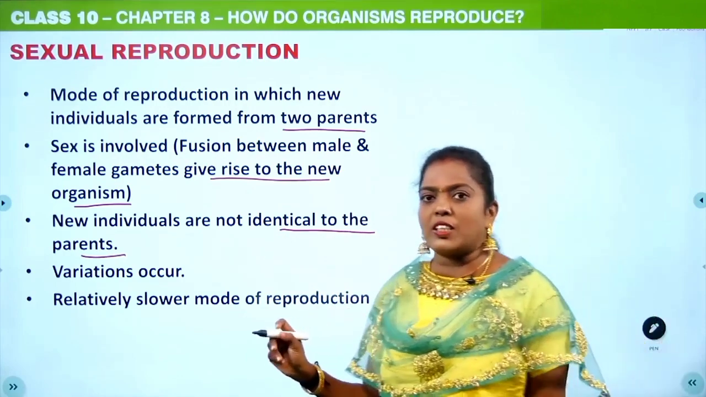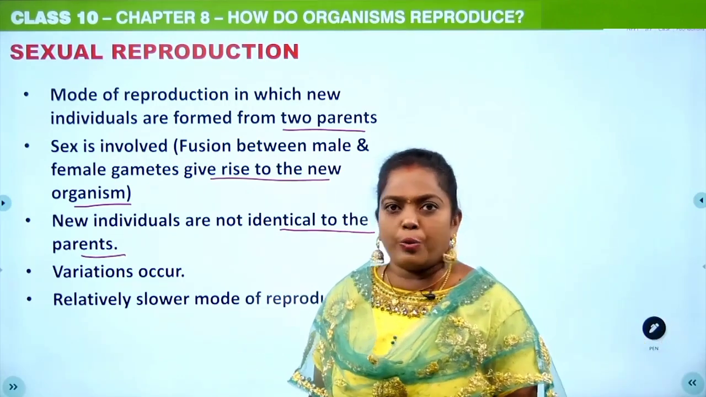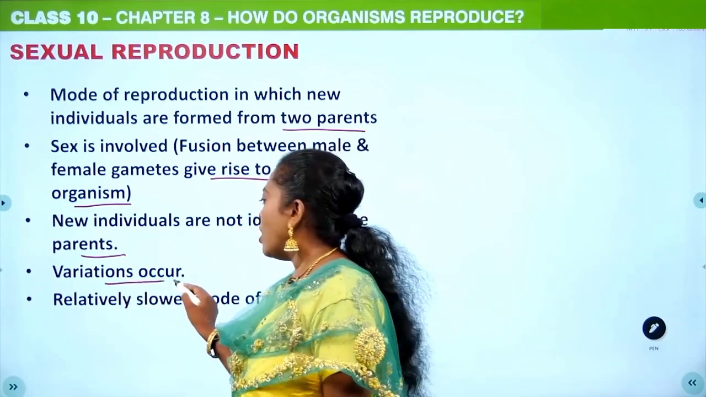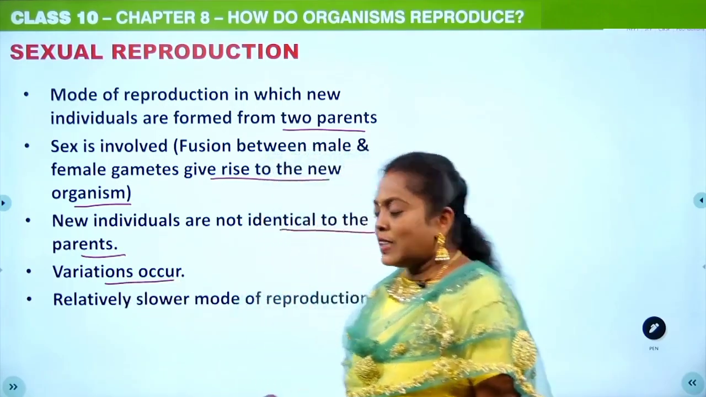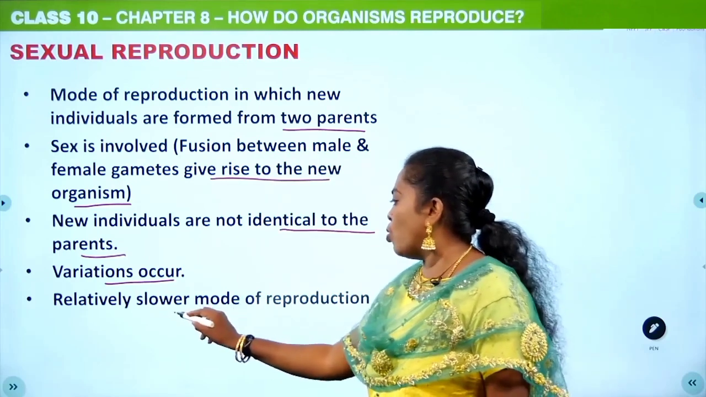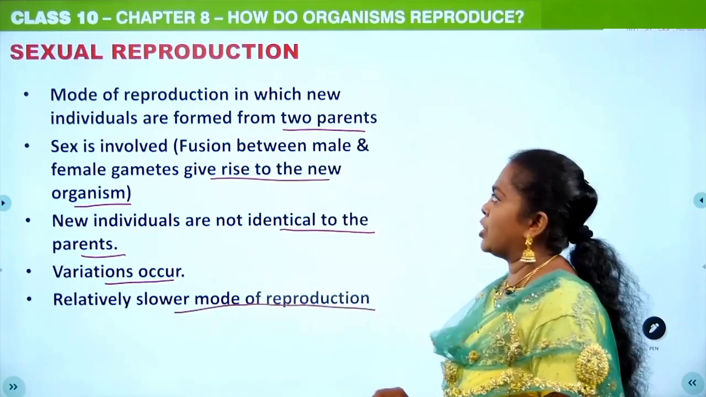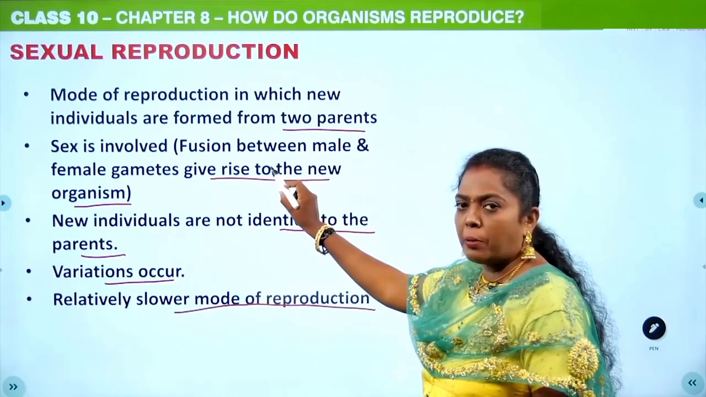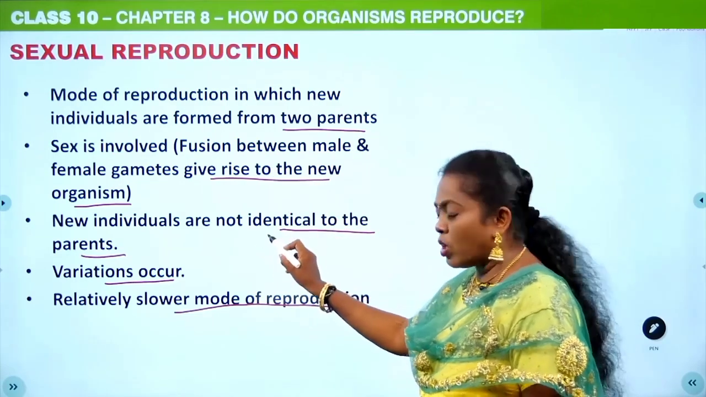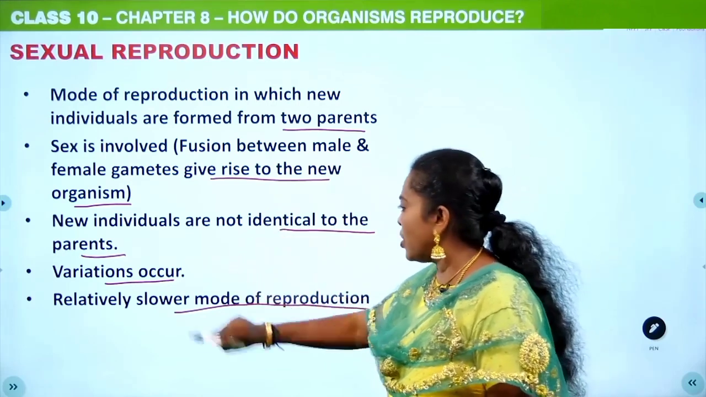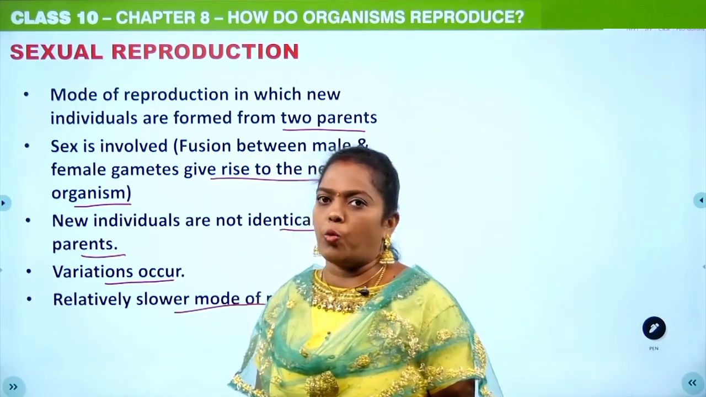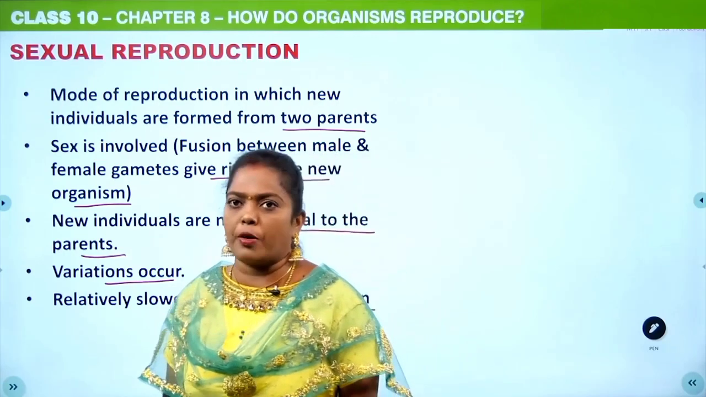Then what is going to be the result? Definitely variations will be present. So lots of variations will occur. And this is a relatively slower mode of reproduction. So: two parents, fusion of gametes, the offspring are not identical, variation occurs, slower mode of reproduction. These are the keywords about sexual reproduction.